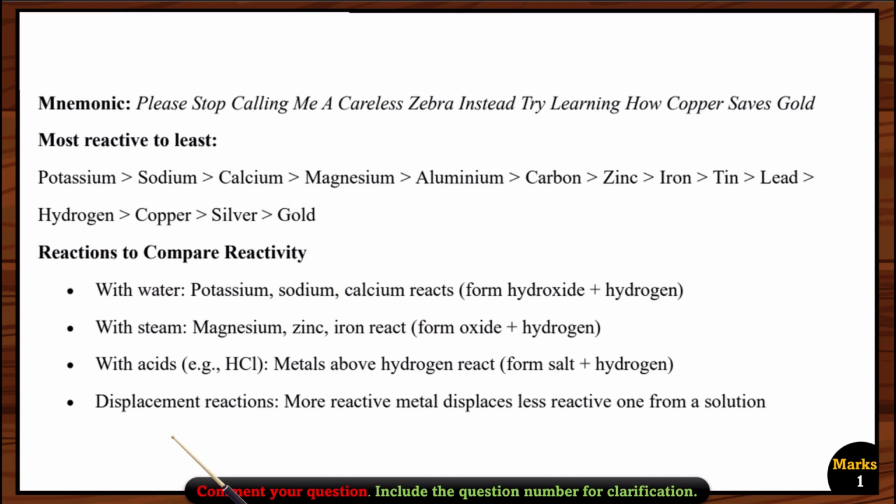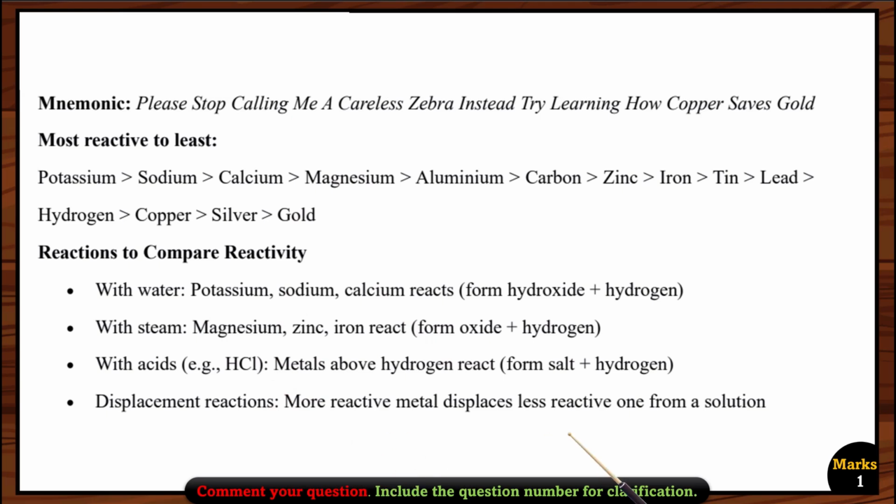Now, what about displacement reactions? Displacement reactions are those in which the more reactive element can displace the less reactive element from its solution. Here we are talking about metals, so the metal that is more reactive can displace the less reactive one.